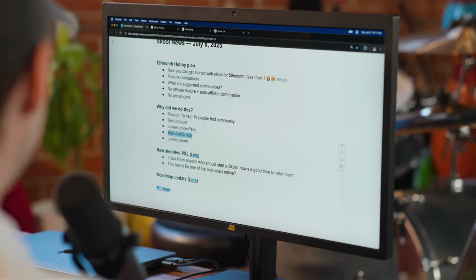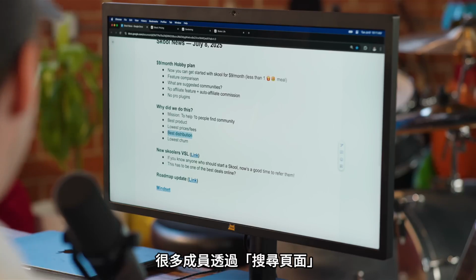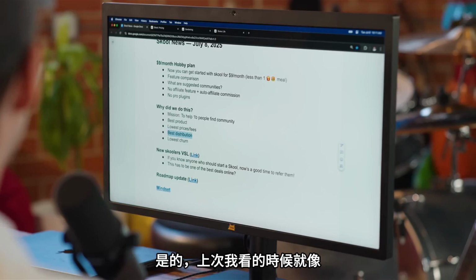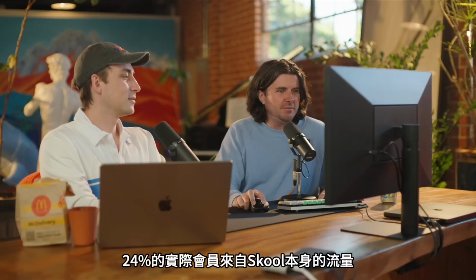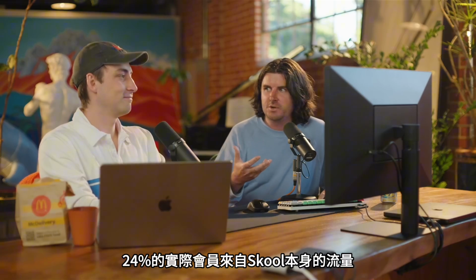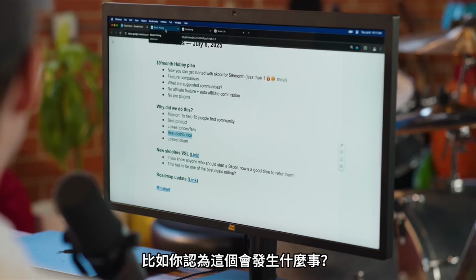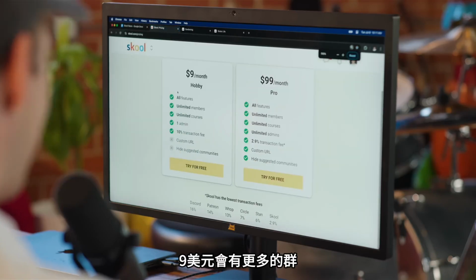And so we're already giving a lot of communities a lot of members through discovery. Last time I looked, it was like 24% of actual memberships come from the Skool network itself. That's crazy. Some groups, it's very high. And so we're already giving a lot of members to a lot of groups. But now you can imagine, what do you think is going to happen with this $9 plan?